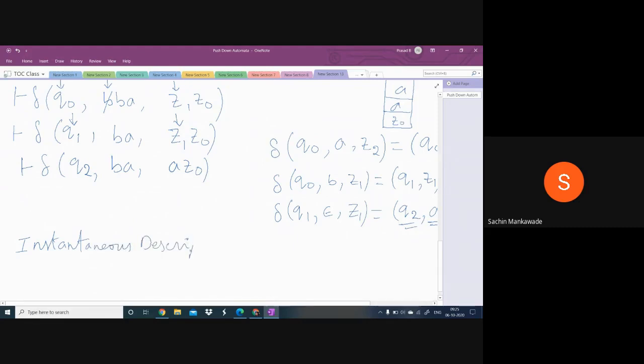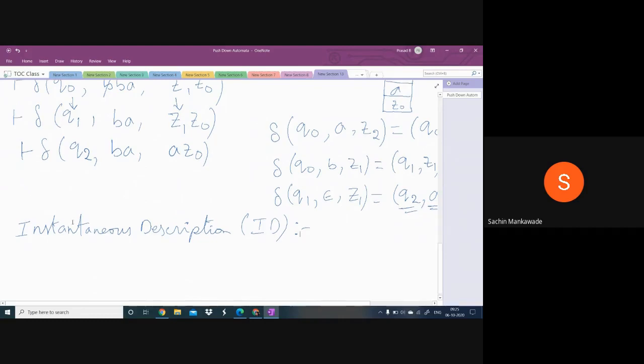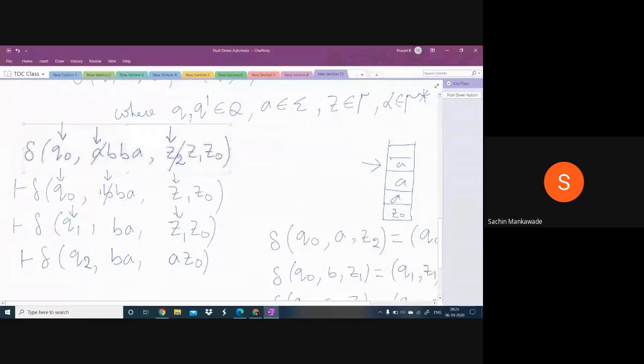Instantaneous description, ID. What is ID? This is an ID, and this is an ID, and this is an ID. Everything is ID.